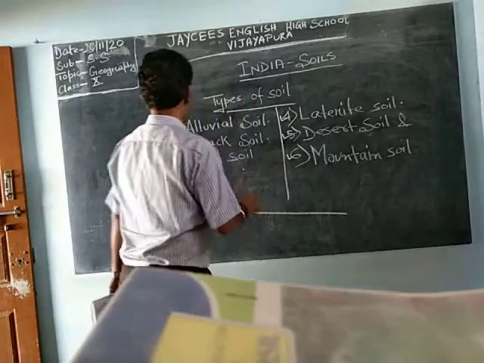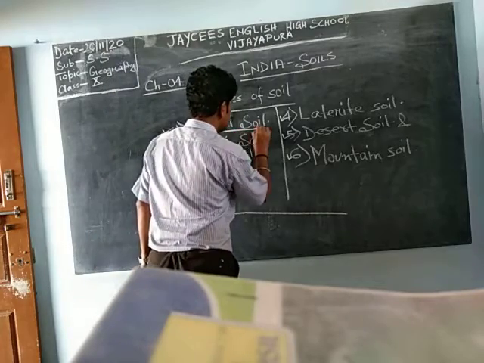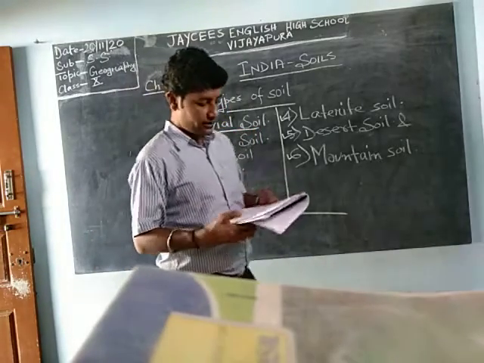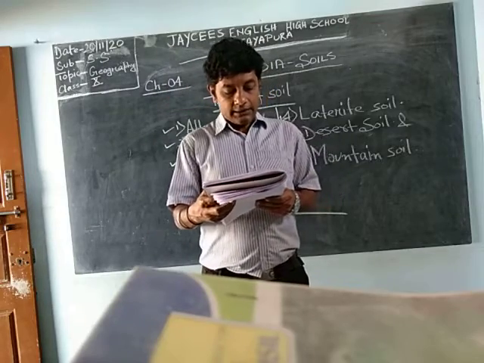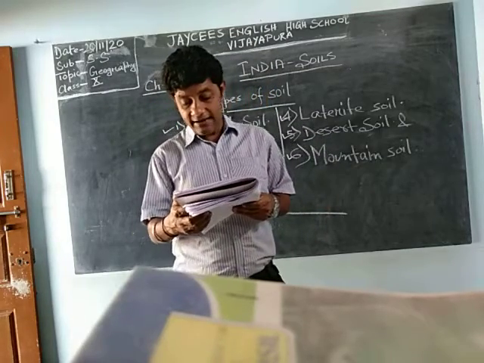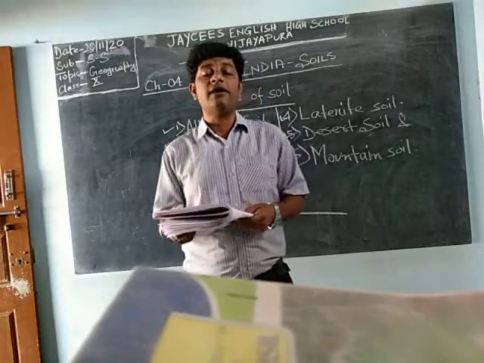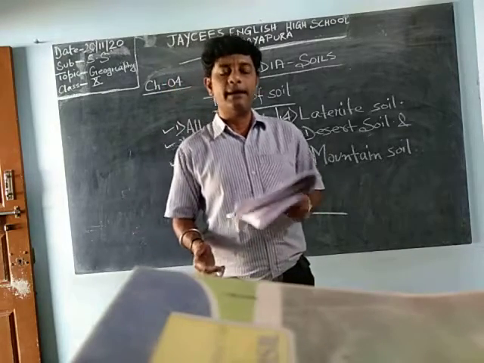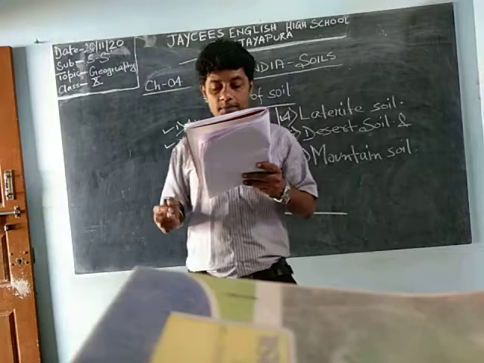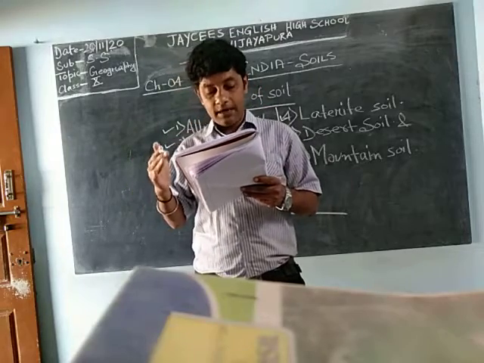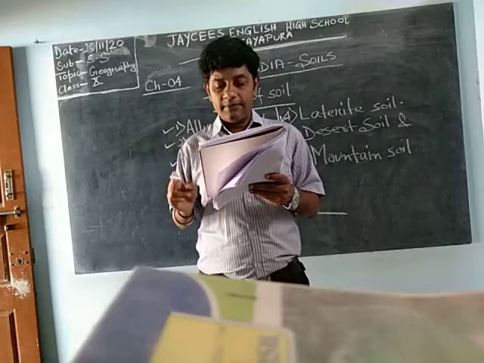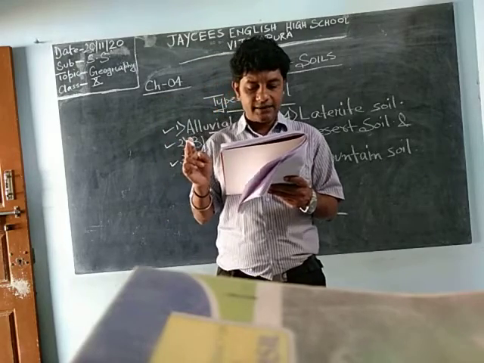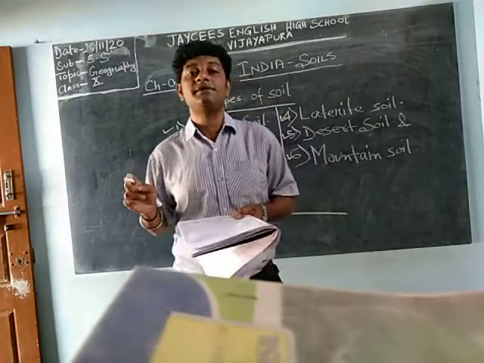Now coming to the first one, that is alluvial soil. What is this soil? The soils that are composed of alluvium are called alluvial soil. Alluvium is a type of mineral. They are formed from the sediment deposited by the rivers and by the sea waves.